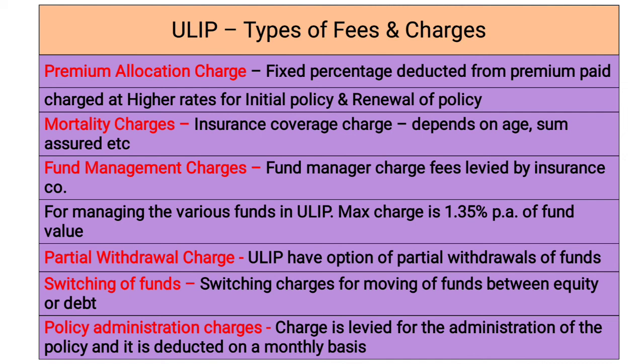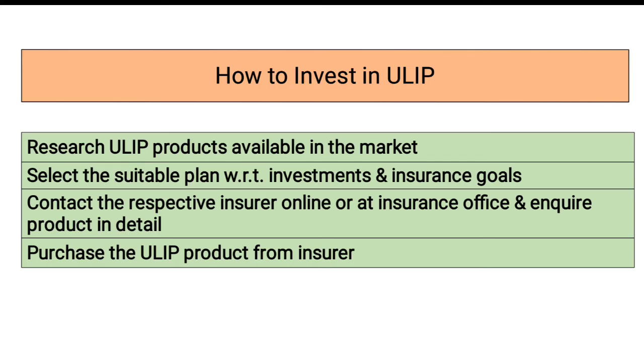Now some will ask how to invest in ULIP. First you have to decide which product you want to take in the ULIP. According to your requirements and needs, you select the product and then make an online application on the website, or if you want to do it offline, you can contact the offices of the insurance company, get the details from them, inquire about the policy, and you can invest in the policy.